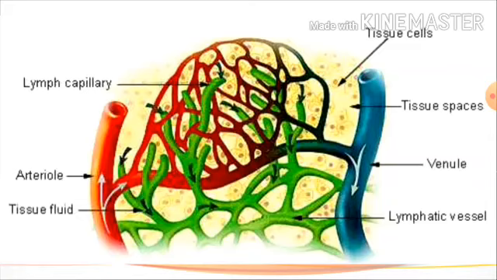Here the red color is artery and the blue color is vein. And you have already learned when artery and vein combine, it forms a small wall of capillaries.